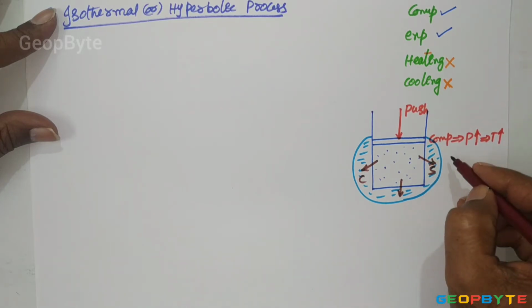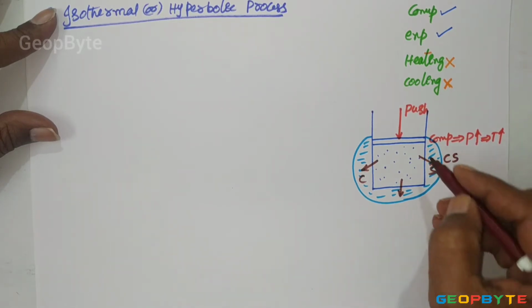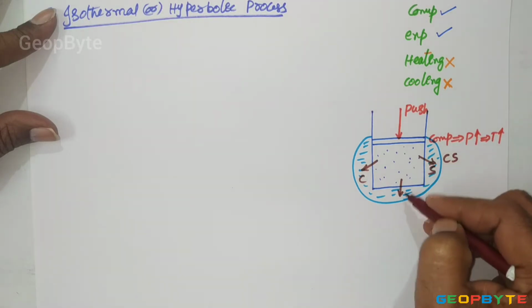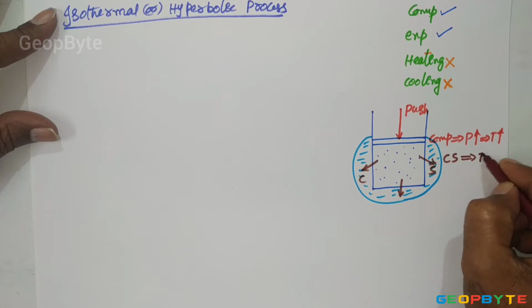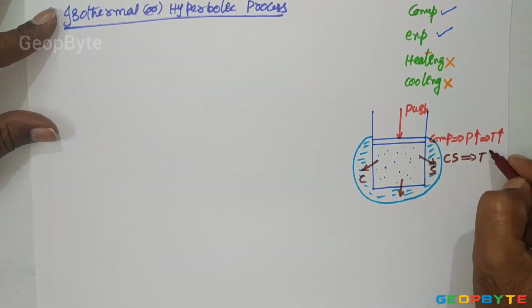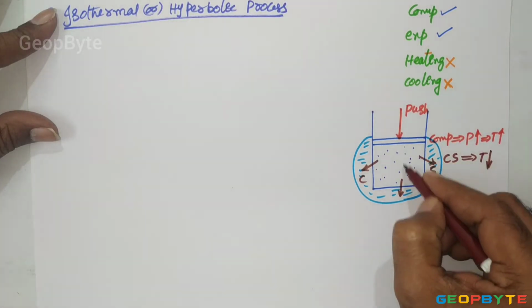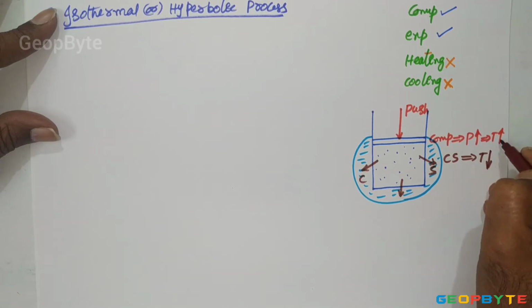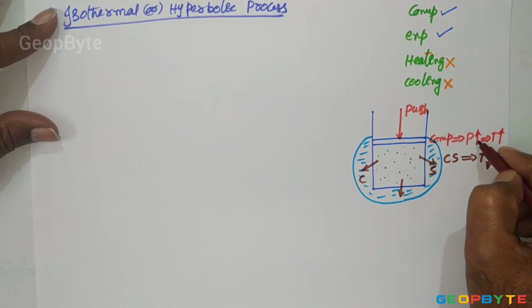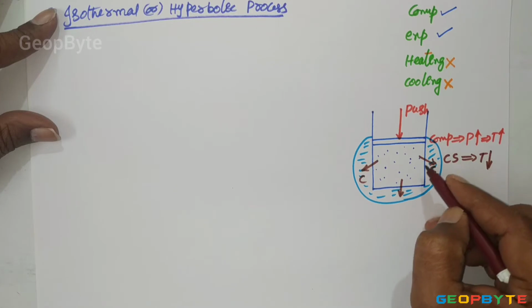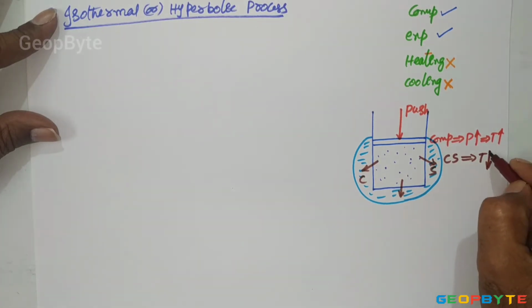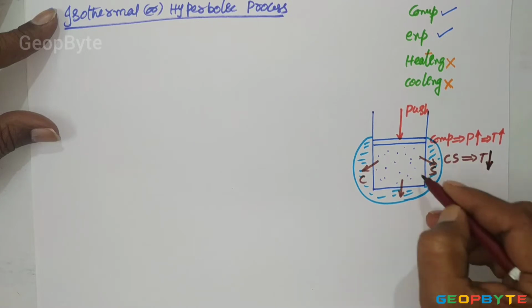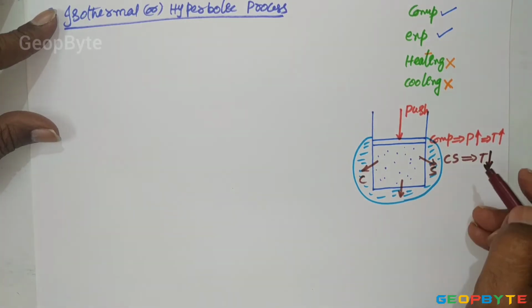Because of this cold source effect, once the compressing gas is dumping the heat to the cold source, the temperature of the compressed air is decreasing. Because of the compression, temperature increases along with pressure. But because of the cold source effect, the temperature of that gas is decreasing while it is dumping the heat to the cold source.